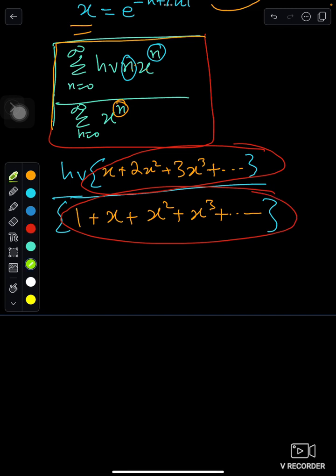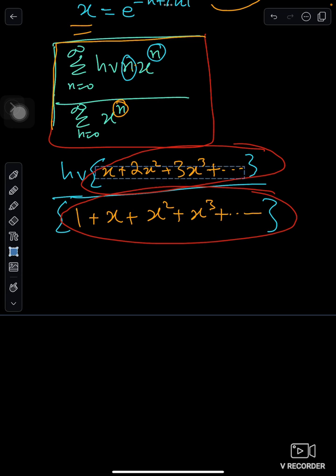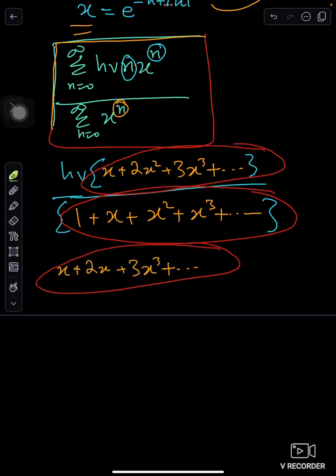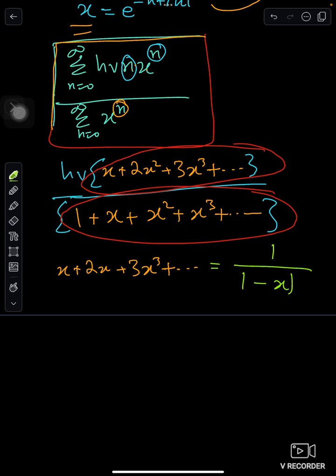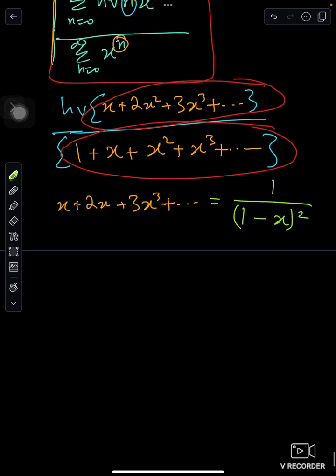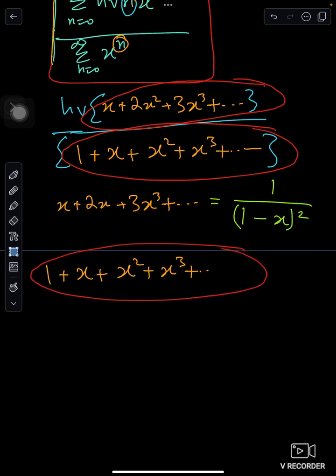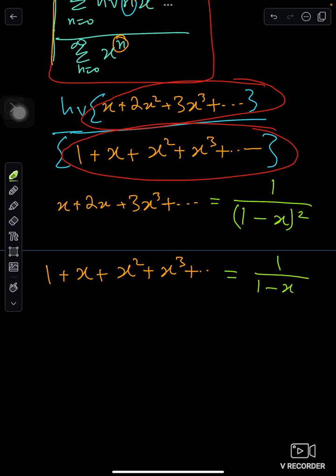When we simplify these two expressions, we should get, let me copy paste here, the top one equals 1 over 1 minus x squared, and the bottom one equals 1 over 1 minus x.